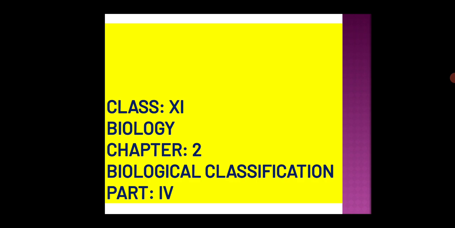Already we have completed parts 1, 2 and 3 of this chapter, and from these 3 videos we came to know about biological classification, the basis of classification, the 5 kingdom system, and the description of kingdom Monera, Protista and fungi. So in today's class we'll discuss the plant kingdom, animal kingdom and virus. So let's start today's class.